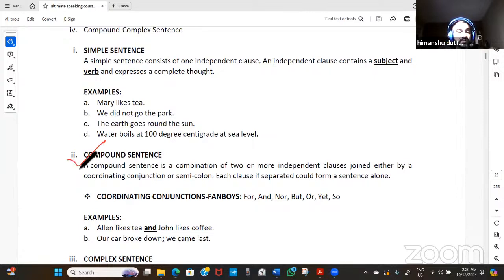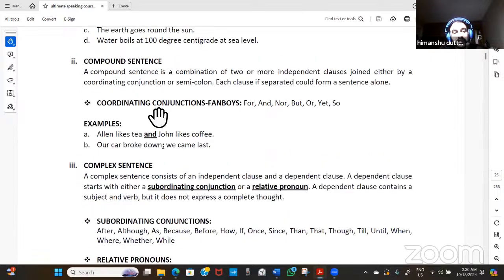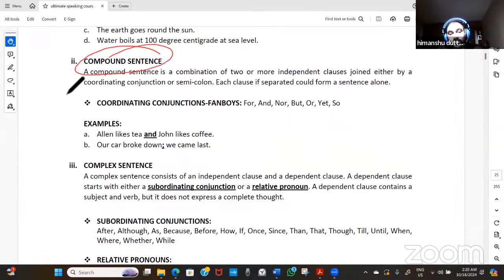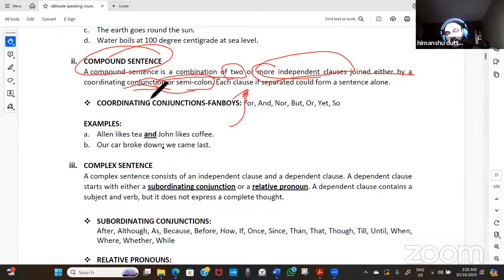The second category of sentence is the compound sentence. The one thing that comes to our mind is that compound is a word we have studied in science, in chemistry particularly. In chemistry, we have studied that a compound has two things in it. So a compound sentence in English is the same: a combination of two or more independent clauses joined either by a coordinating conjunction or a semicolon. It can be a semicolon, it can be a coordinating conjunction.